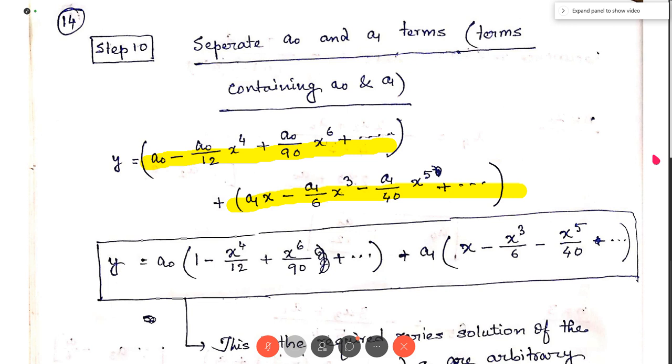Now take common a0 from the first terms containing a0 and separate a1 from the terms here. So this is the required series solution of the given differential equation, where we have two arbitrary constants, namely a0 and a1. Thus we get the required power series solution of the given differential equation.